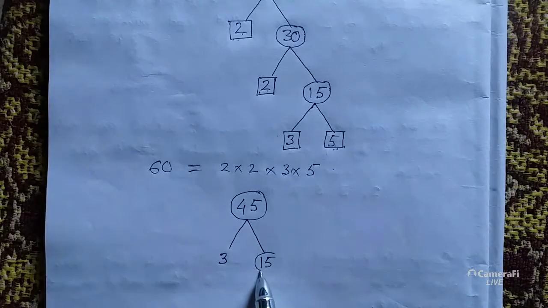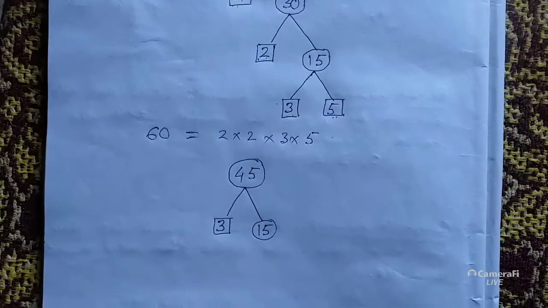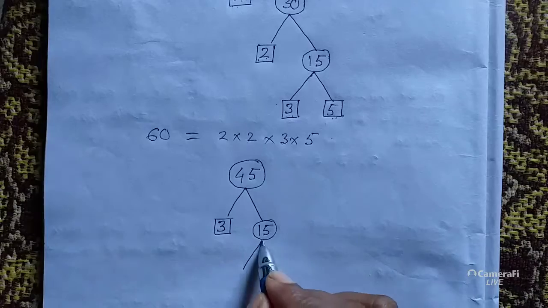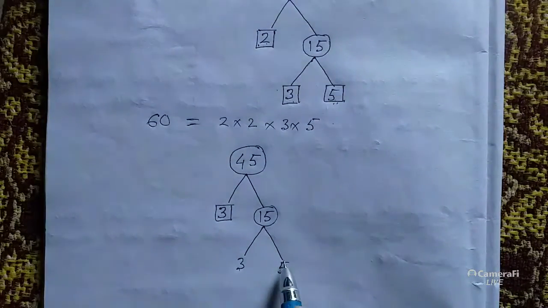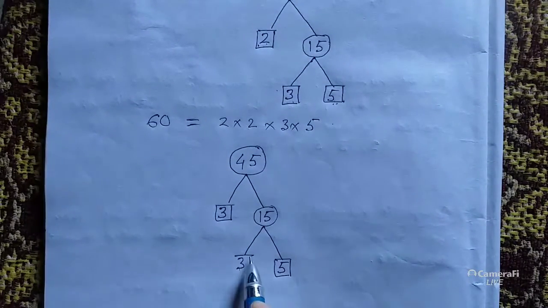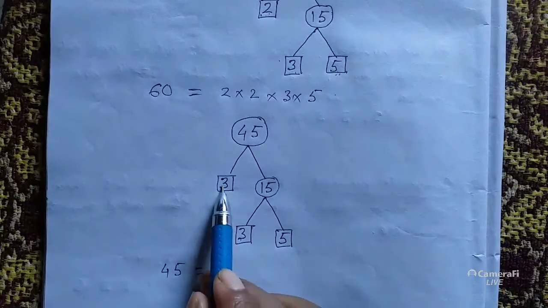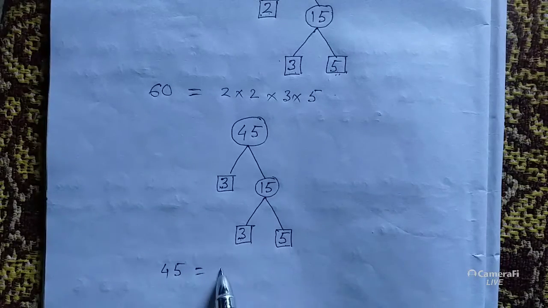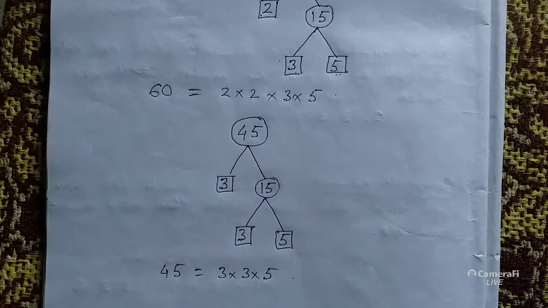15 is composite again, so make a circle. 3 is prime, make a box. 15 is divisible by 3 again, and the result becomes 5. Each of 3 and 5 are prime, so make boxes. Now we can write 45 equals the product of all the numbers inside the boxes, 3 into 3 into 5. So this is the prime factorization of 45.